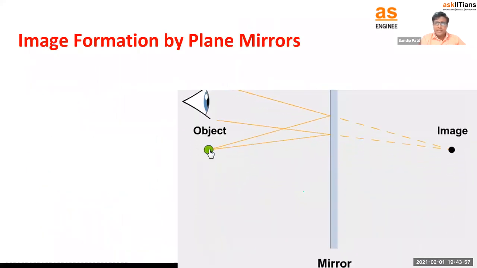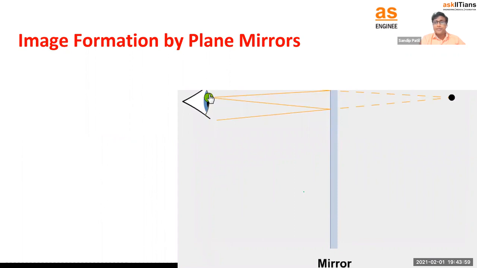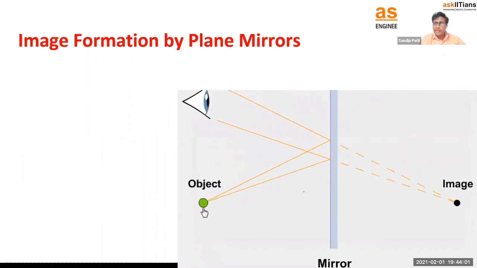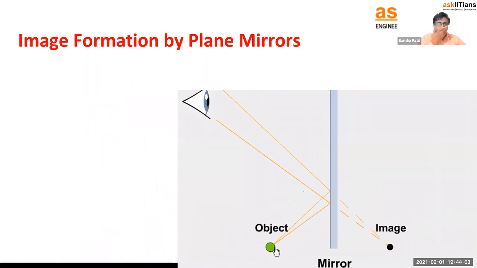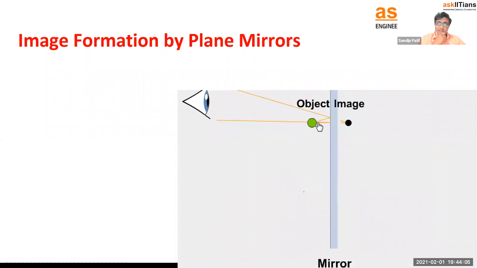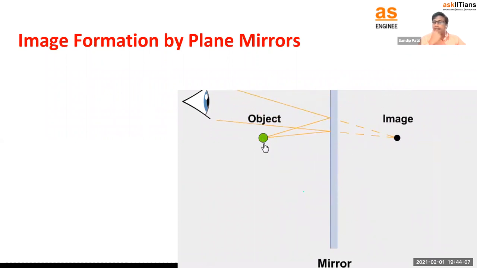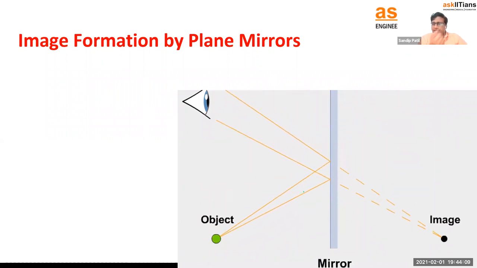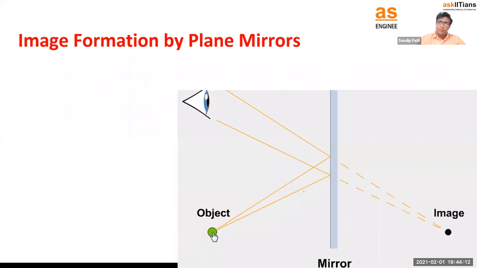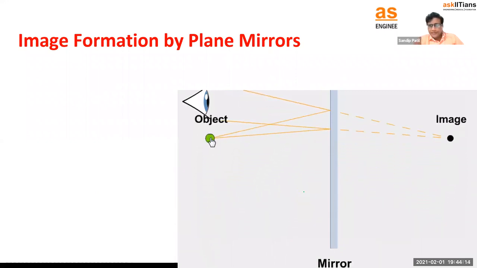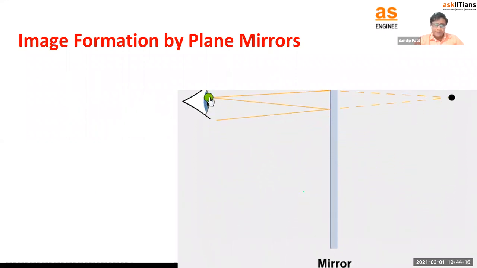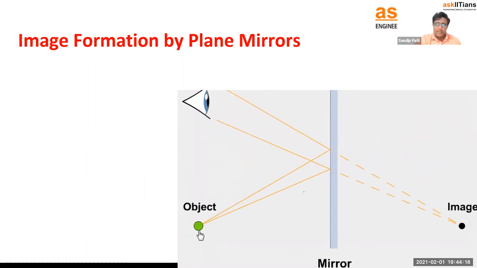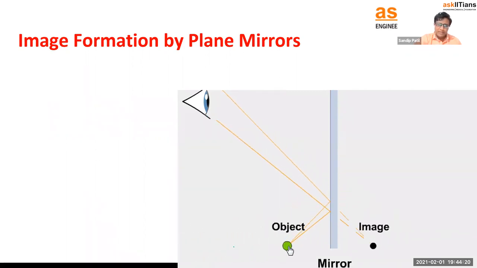Image formation by the plane mirror. As I told you, the observer is also important. Based on whatever reflected light the observer gets, we can decide the position of the image. Here there is a cool animation where they move the object. Consider the object is here at the start.